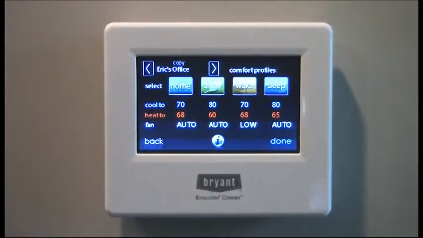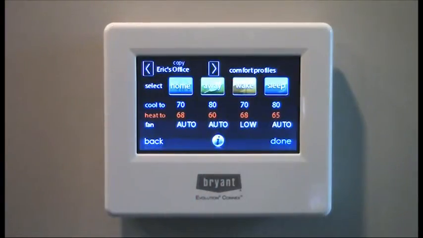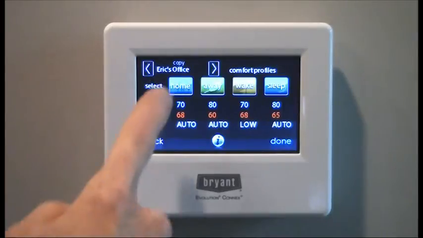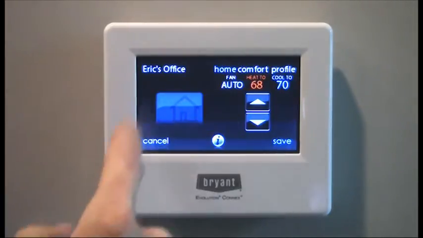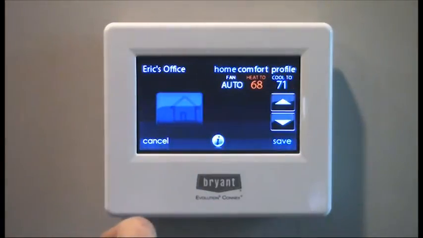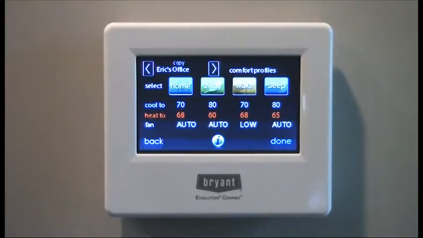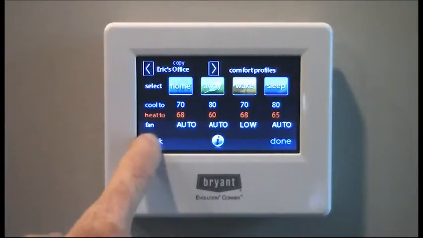And you'll see there's 4 different settings here. Home, when you're home throughout the day. Away, wake, and sleep. You may not use all those settings, but you have the capability of having 4 different set points throughout the day. Simply to change those settings, you click on each button, and now I can click here and change the heat to a different set point, or the cooling. You can also do that away, wake, or sleep. So now that we have all of our profiles set, we're going to go back to the main screen.